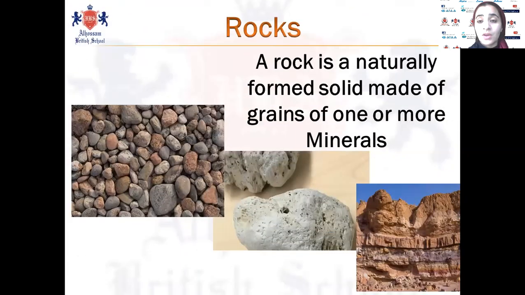Now, rocks. Just a small definition, and then we'll start the types of rocks, and we'll study each kind in detail. What is the meaning of rocks? We find rocks in nature. They are solids that contain grains of one or more minerals.